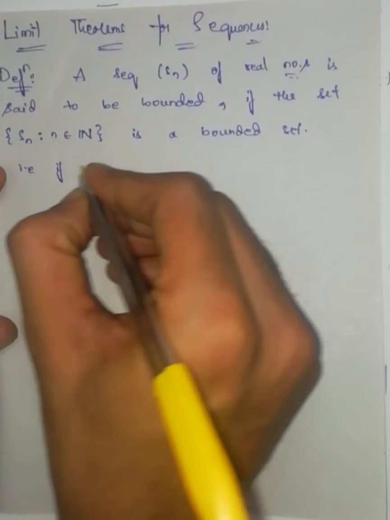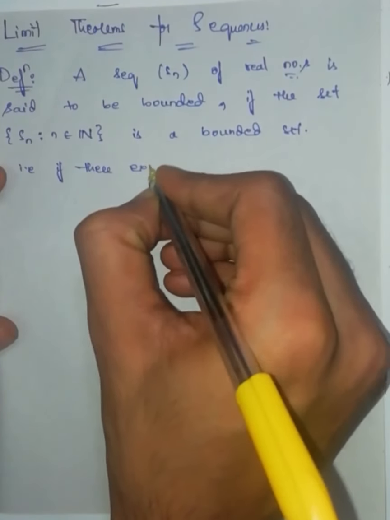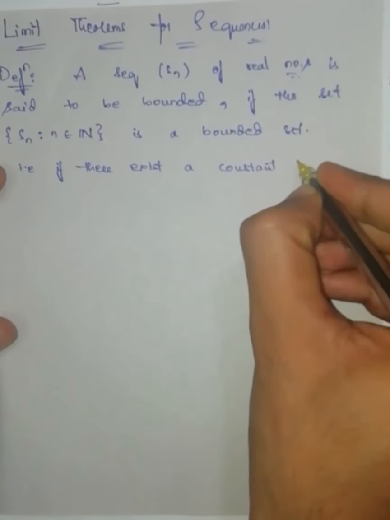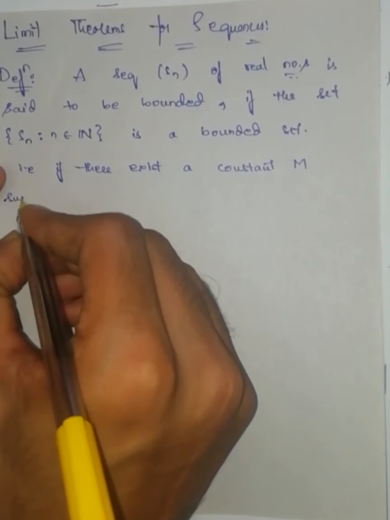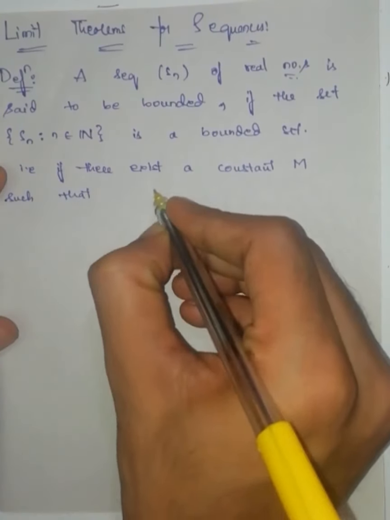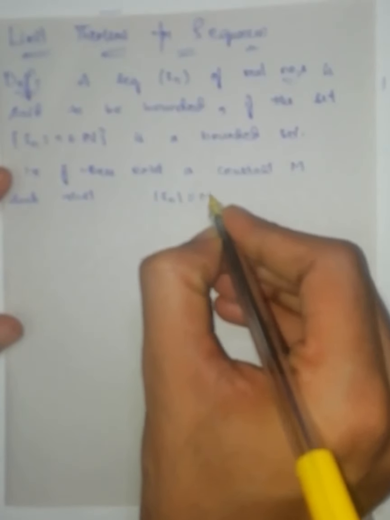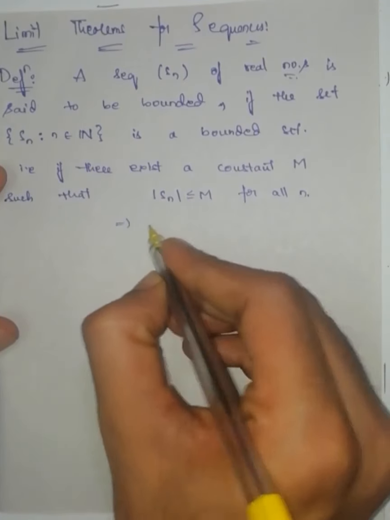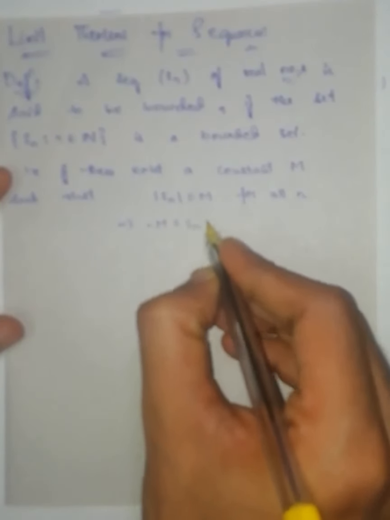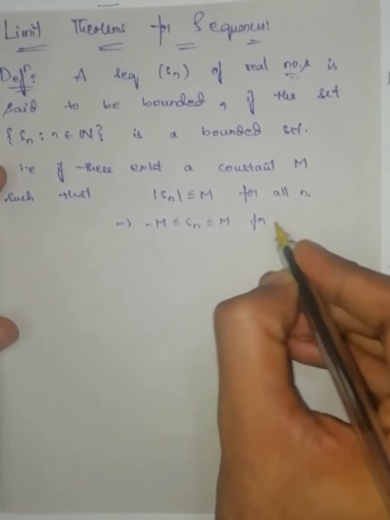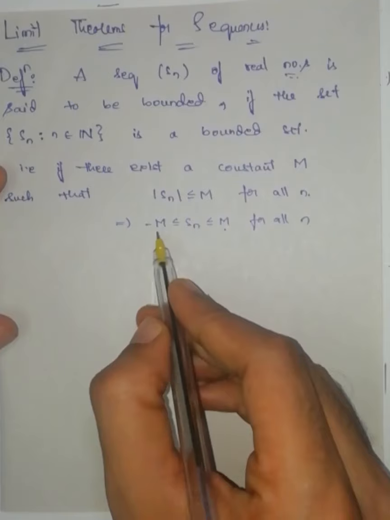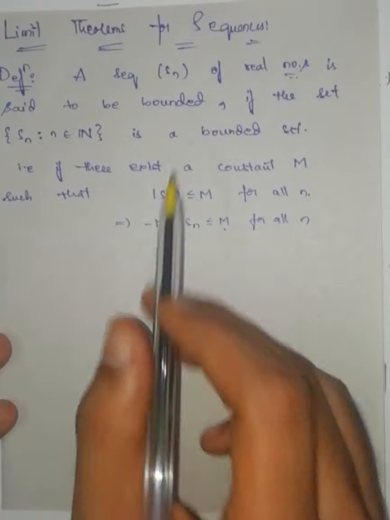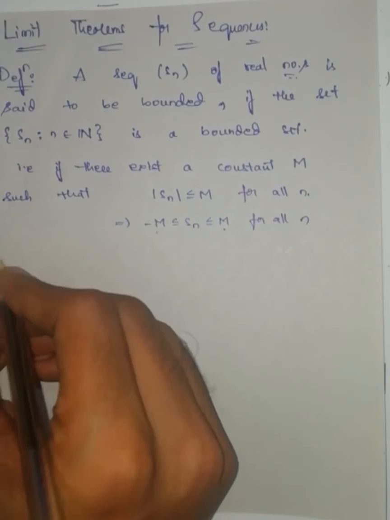That is, if there exists a constant capital M such that modulus of Sn is less than or equal to M for all n. So in this case I can say that minus M is less than or equal to Sn is less than or equal to M for all n. This is the upper bound, this is the lower bound, therefore all the elements lie between these two real numbers, therefore the given sequence is bounded. Next, the theorem.